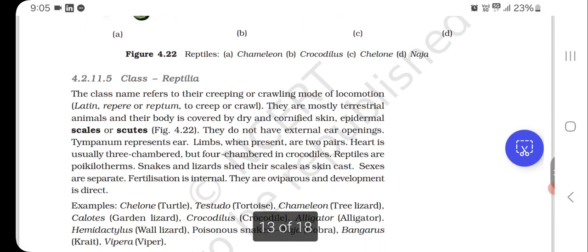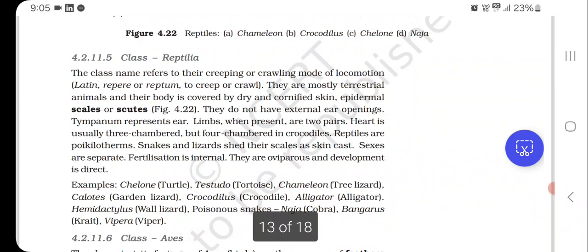Class Reptilia. The class name refers to their creeping or crawling mode of locomotion. Latin repere or reptum, to creep or crawl. They are mostly terrestrial animals and their body is covered by dry and cornified skin, epidermal scales or scutes. They do not have external ear openings. Tympanum represents ear. Limbs, when present, are two pairs.